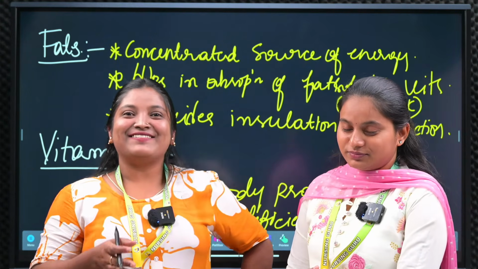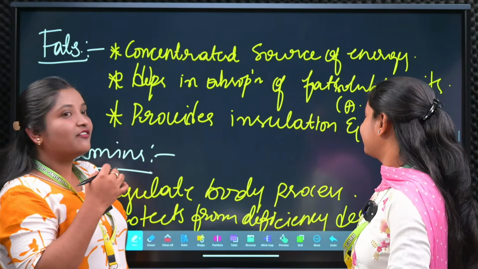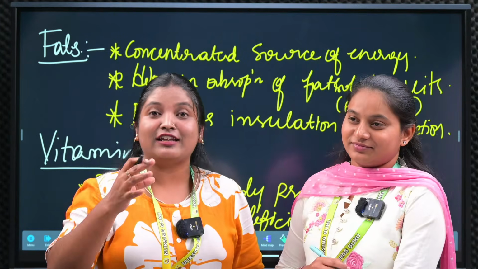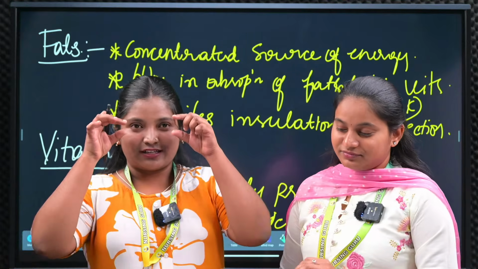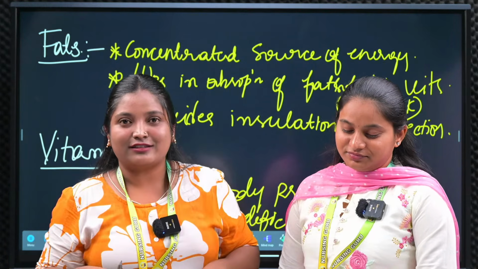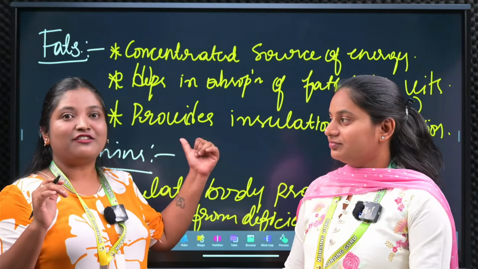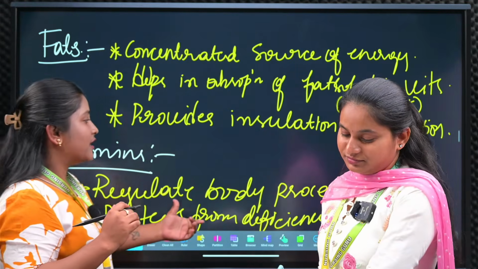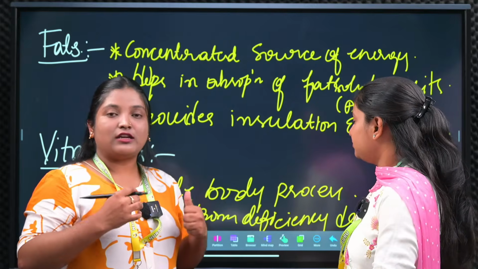The next one, we have the things related to vitamins. Those who do not have a source of vitamin A will definitely see night blindness in people, like children. So especially they wear a lot of glasses at a very young age. That will be due to the vitamin deficiency only. So that is the function, which protects from the deficiency diseases. If we take a lot of vitamins, definitely we can boost up our